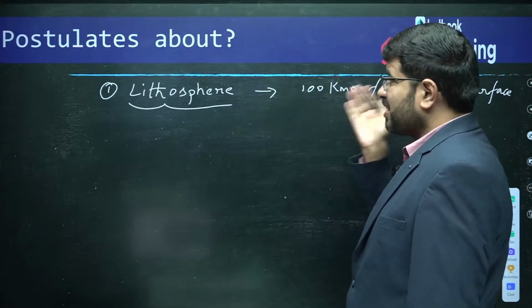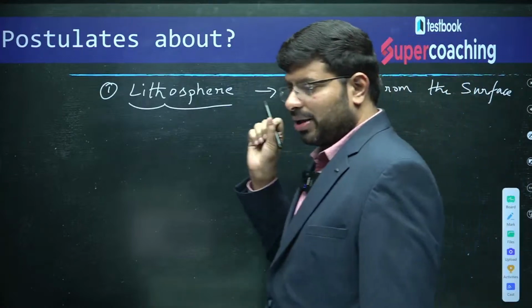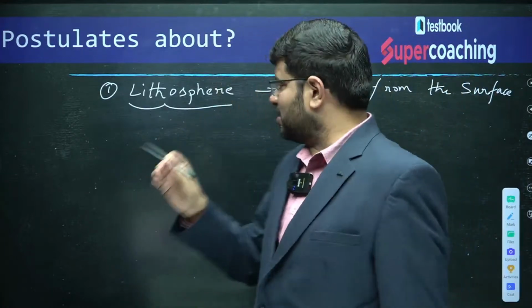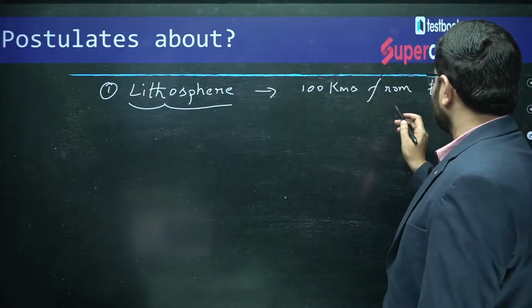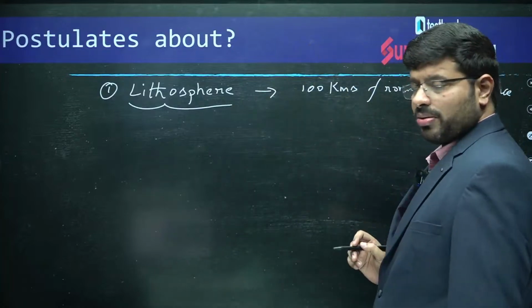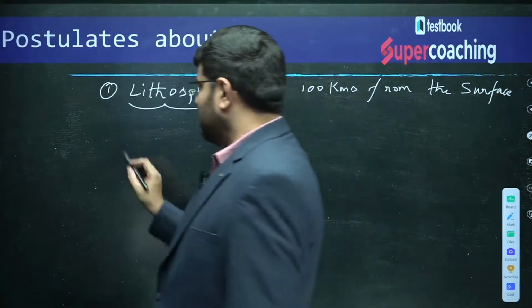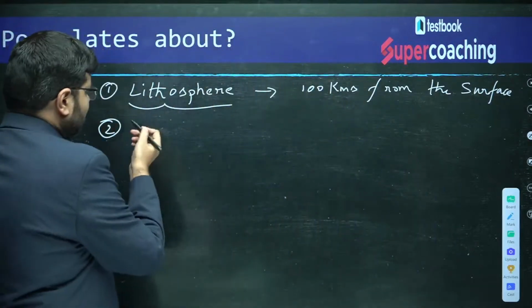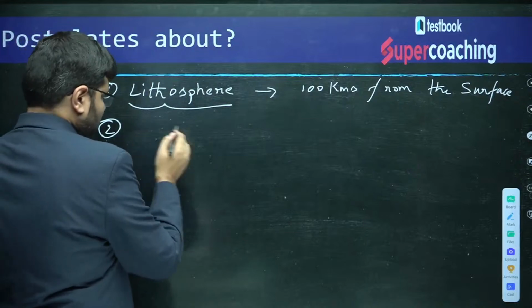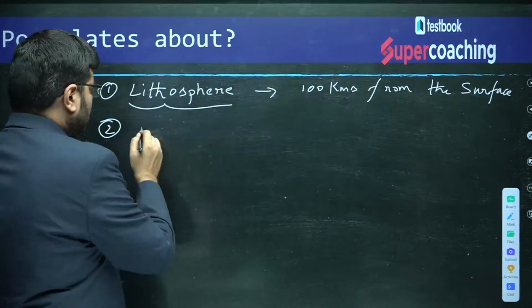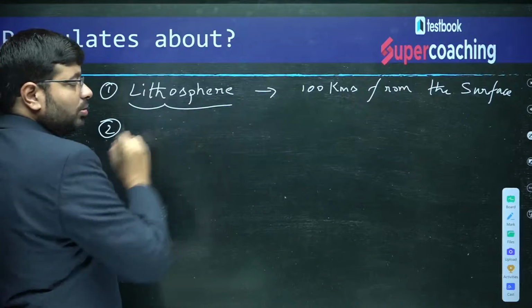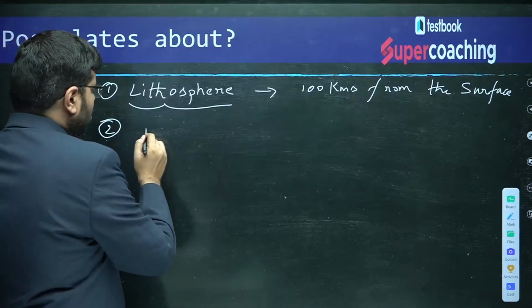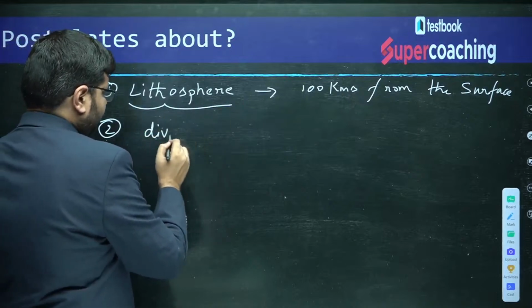There are some assumptions, some ideas given by this theory. The first idea they said is that the lithosphere is the first 100 kilometers from the surface. This lithosphere is divided into many parts. As I have just told you, the earth's surface or the lithosphere is divided into many parts.